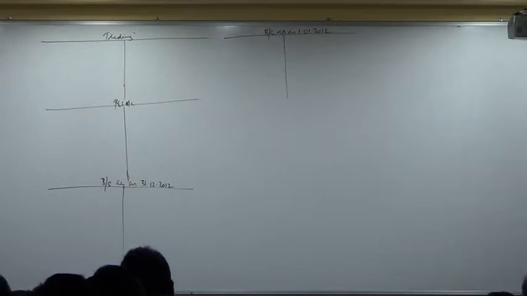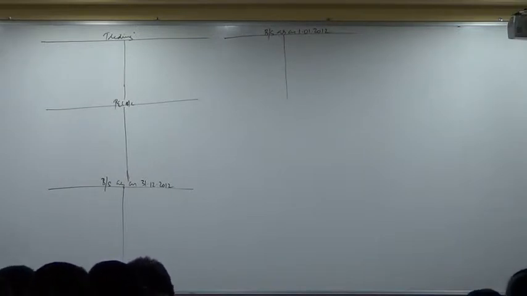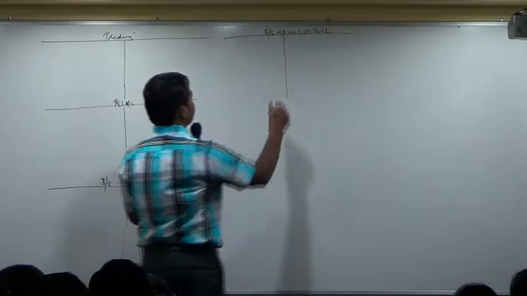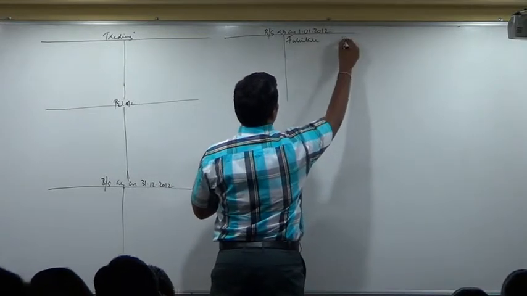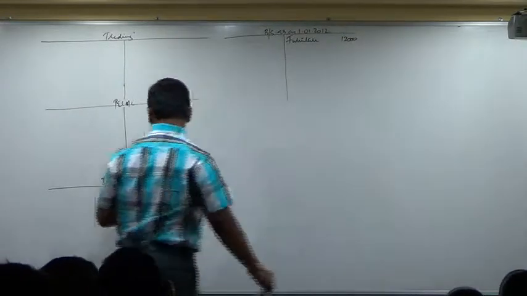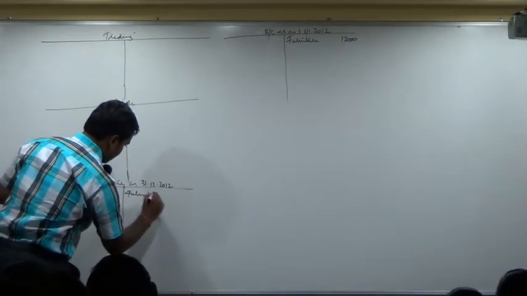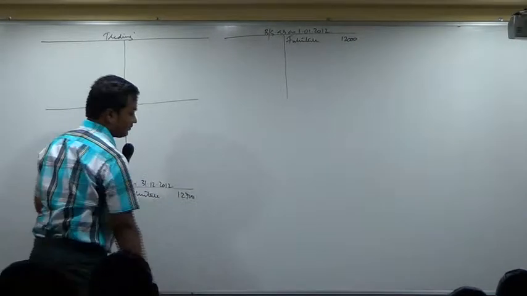Furniture, WDV 12,000 and 12,700. You can show opening furniture here, furniture 12,000. Closing balance of furniture 12,700.